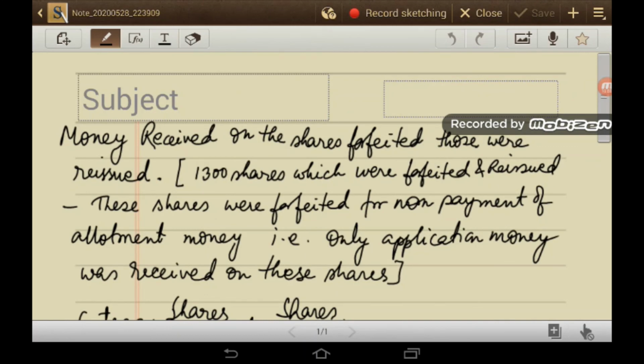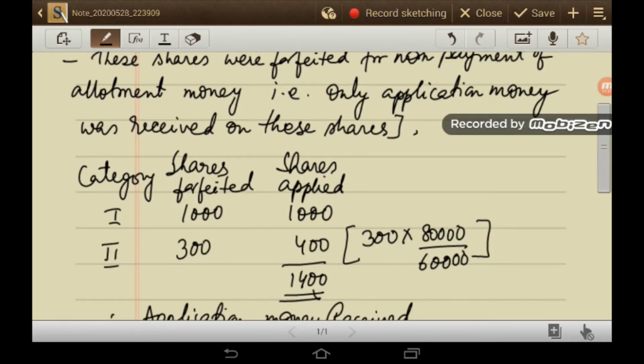Now for the money received on the shares forfeited that were reissued: 1,300 shares were forfeited and reissued. These shares were forfeited for non-payment of allotment money, that is, only application money was received on these shares. For category 1, 1,000 shares were forfeited and the number of shares applied was 1,000. For category 2, shares forfeited were 300, and how many shares did they apply for? 300 into 80,000 by 60,000, so 80,000 shares were applied and 60,000 shares were allotted. So the number of shares applied was 1,400.